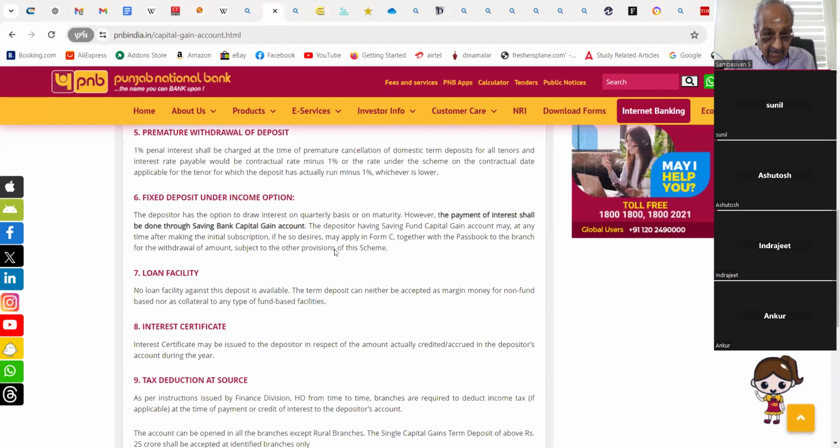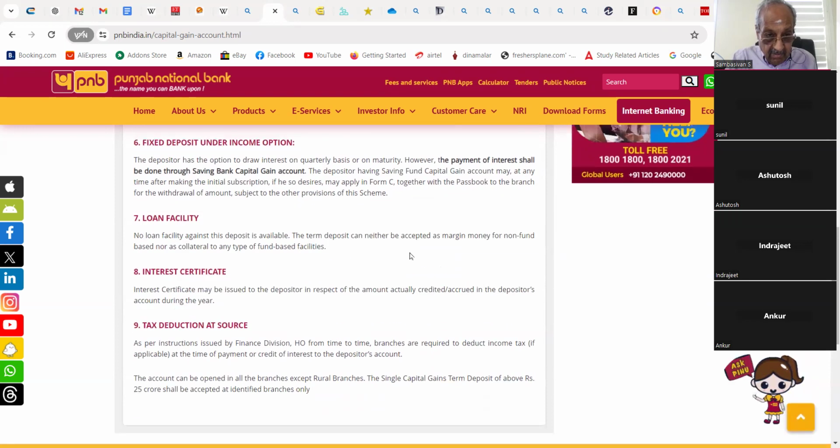Fixed deposit under income option: the depositor has the option to draw interest on quarterly basis or on maturity. However, the payment of interest shall be done through the savings bank capital gain account. The depositor having a savings capital gain account may at any time after making the initial subscription, if he so desires, apply in Form C together with the passbook to the branch for the withdrawal of amount, subject to the other provisions of this scheme.